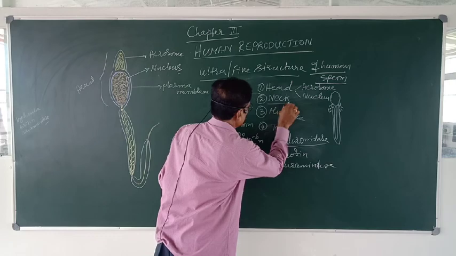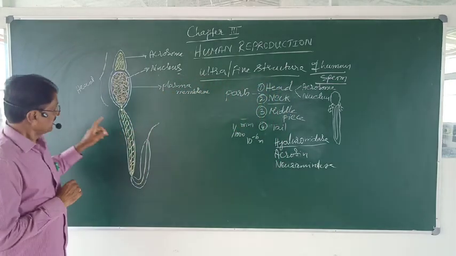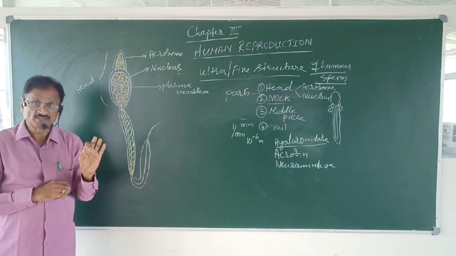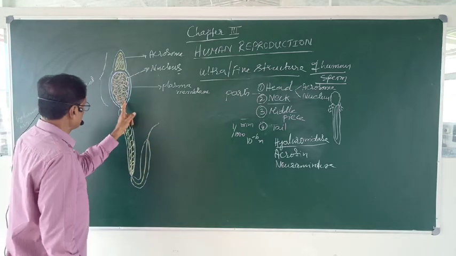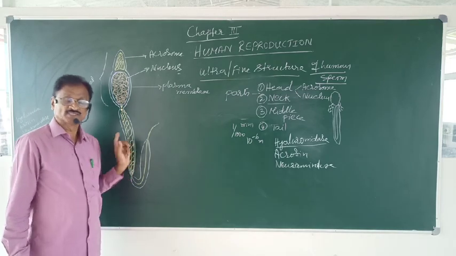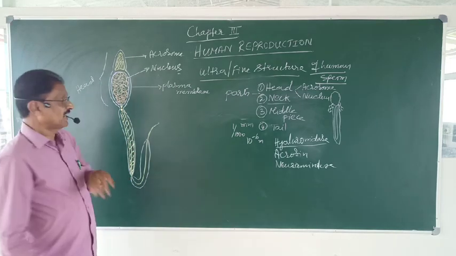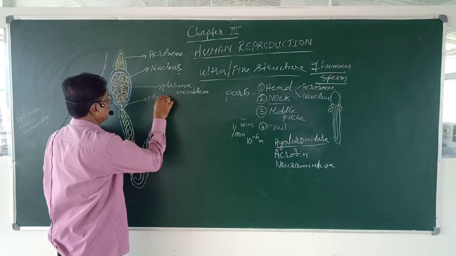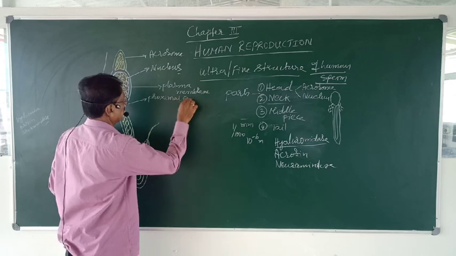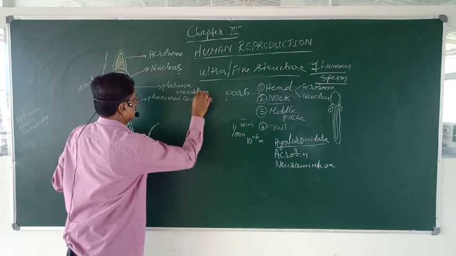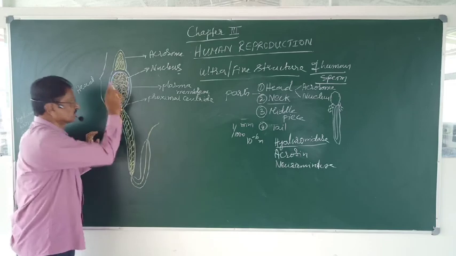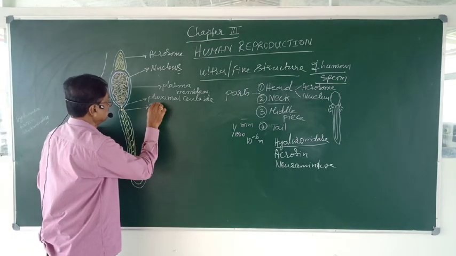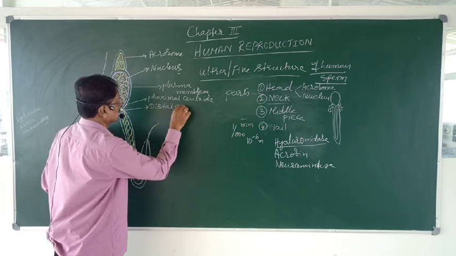Now let us take up the neck. The neck is a very narrow region, short and narrow, connecting head with mid-piece. The neck contains two centrioles. One is the proximal centriole, which is very near or close to the nucleus, and the other is the distal centriole.